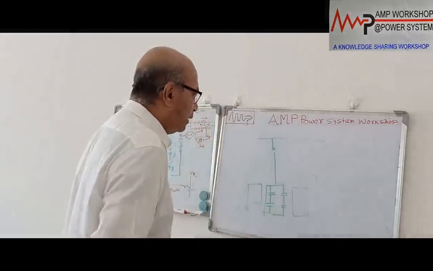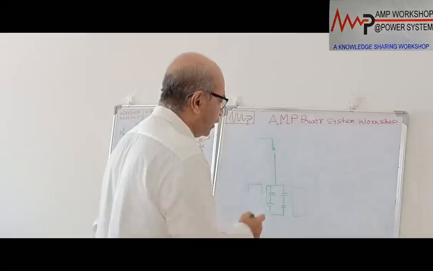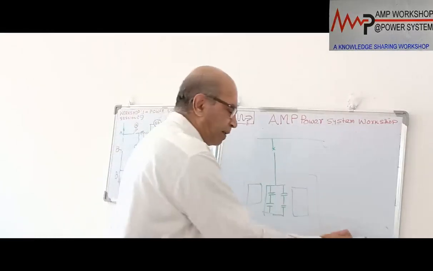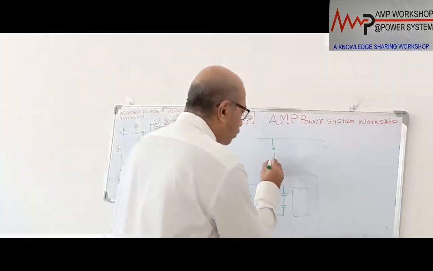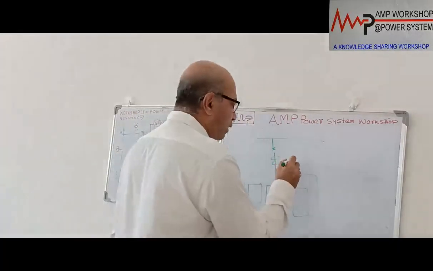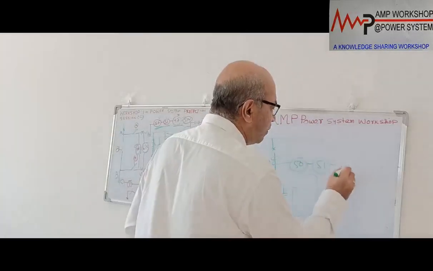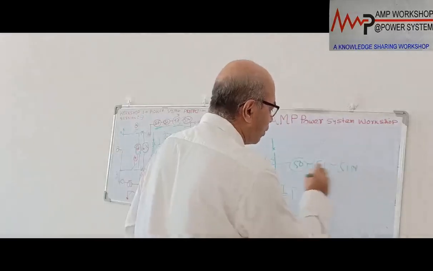Now the capacitor bank is connected with this. When you switch on, there will be high current. If there is any phase fault in the capacitor, we have to protect the capacitor bank from the phase fault. How will we do that? We will put a CT over here, and that CT will protect. We will put 50, we will put 51, and then we will put 51N. These are the 3 protections we will provide over here.